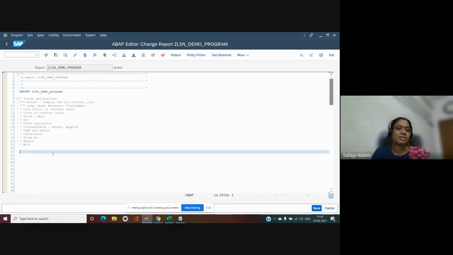Okay. So as I have been mentioning, let me start with inline declarations first. What are inline declarations? We don't declare any data declarations anymore. Suppose we have a scenario where we have to retrieve the data from a database table and we are pushing into one internal table, what do we keep on doing? We try to declare types, and then we go with the table type, and then we go with the data. Suppose we have a scenario that we have to add some more fields to the select query once again, then we have to come to the declarations and we have to again add the field here in the declarations. So it's cumbersome for us.